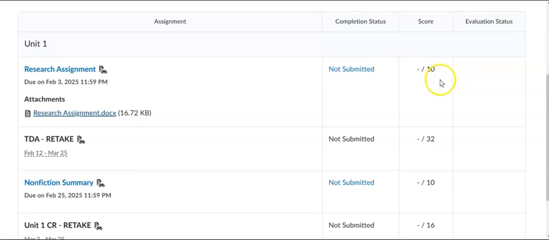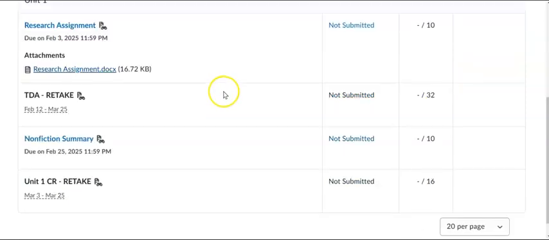which is worth 10 points, due on February 3rd. We have the TDA retake, worth 32 replacement points. The nonfiction summary, worth 10 points, due on February 25th. And then the Unit 1 CR retake, worth 16 replacement points.